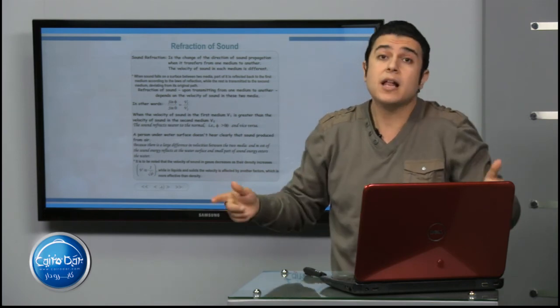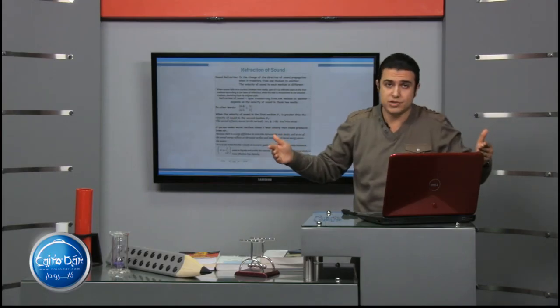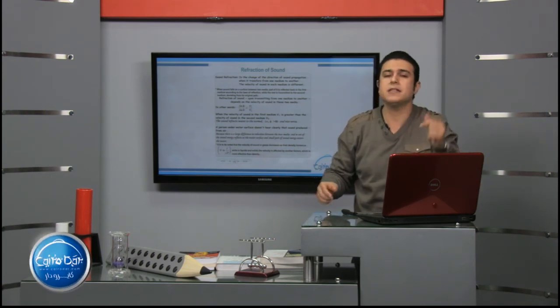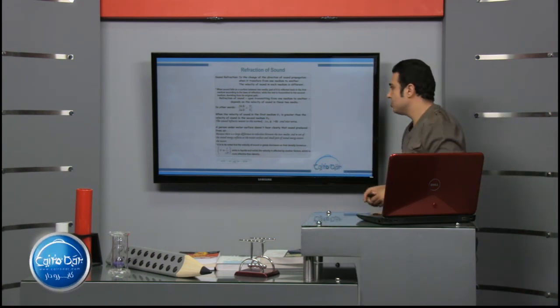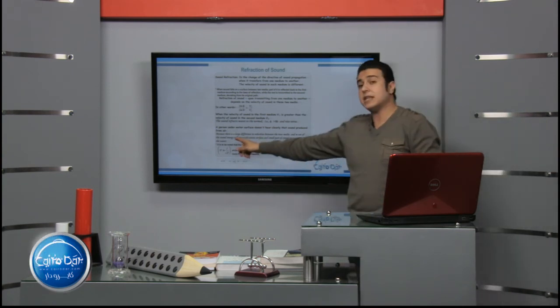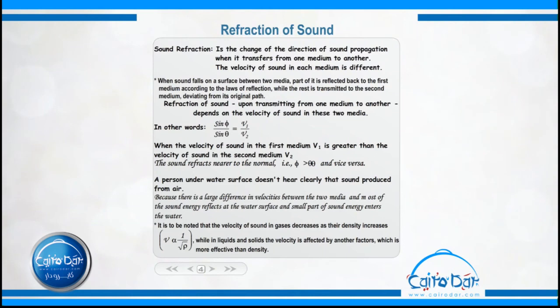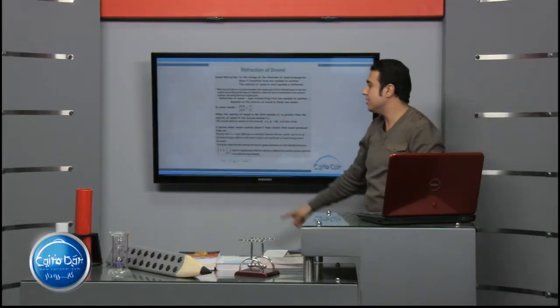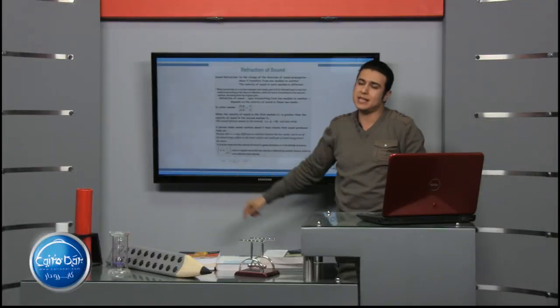Due to the large difference in velocities, the velocity of sound in water is greater than the velocity of sound in air. So most of the sound energy reflects at the water surface, and a small part of sound energy enters the water. Finally, please don't forget that the velocity of sound in gases is inversely proportional to the root of density.